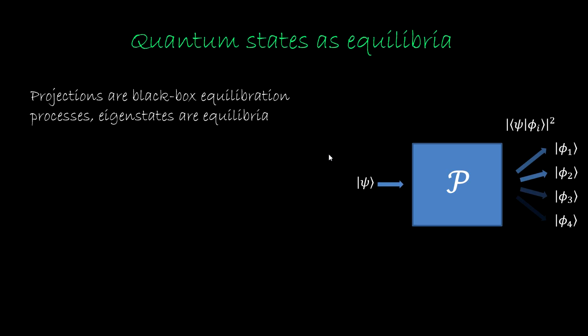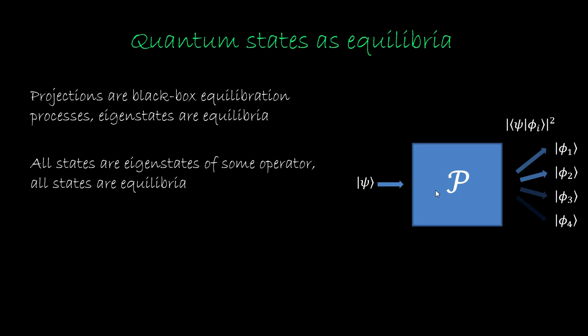So to sum up, my suggestion is that you think of quantum states as equilibria. Projections, collapses, are black box equilibration processes, and the eigenstates are equilibria of these processes. As we saw, one can make a mathematical and physical one-to-one correspondence between them. So the connection is solid. It's not that you can kind of think like that. No, it is that. All states are eigenstates of some operator, so all states are equilibria, but they are not equilibria of the same process. That's the key peculiarity of quantum mechanics.